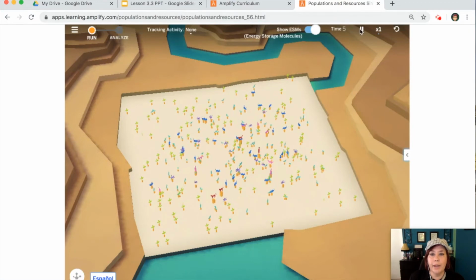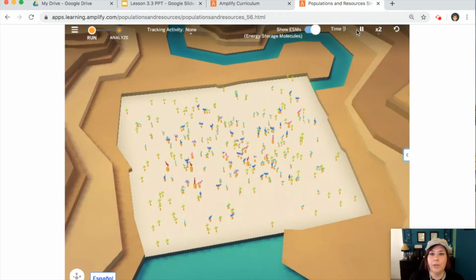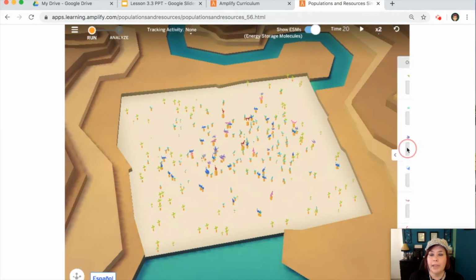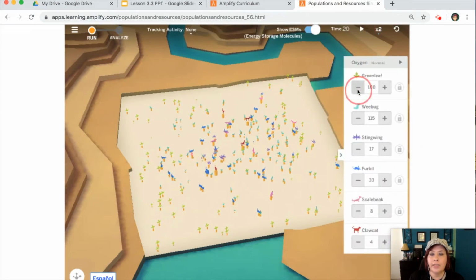So once again, I'm going to let my time first run for 20 seconds. That kind of establishes a baseline. And then we're going to decrease our green leaves down. I'll leave 1 in there. Let's leave 5. I need something to eat. Lock it, and let's go ahead and run it.